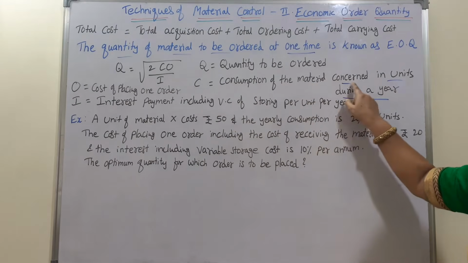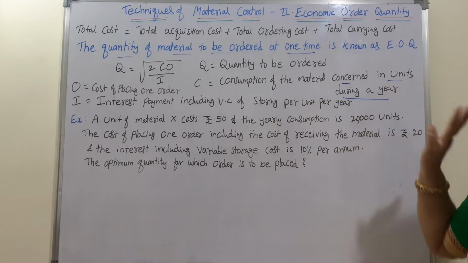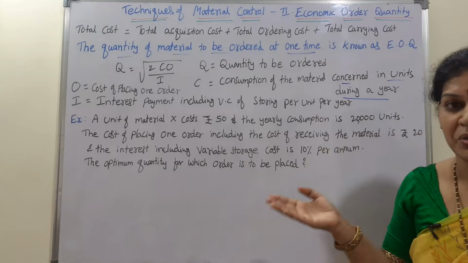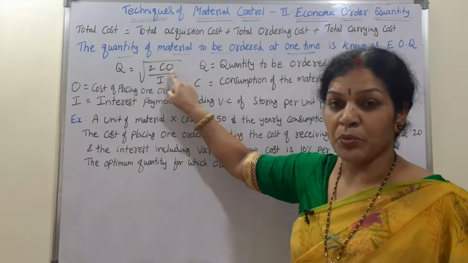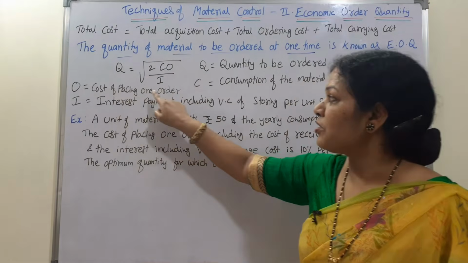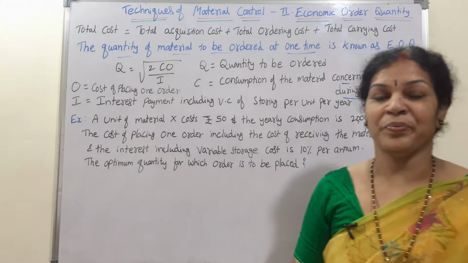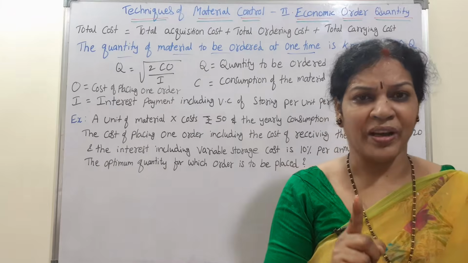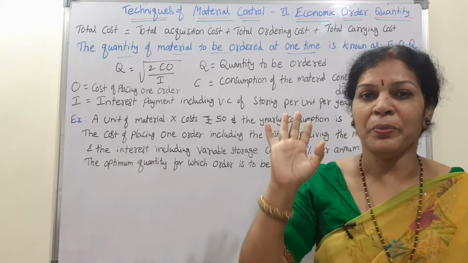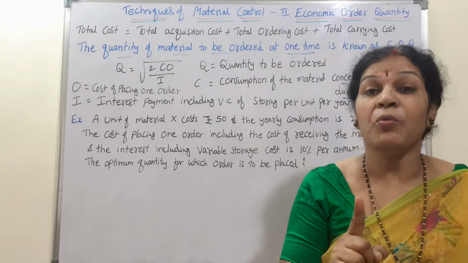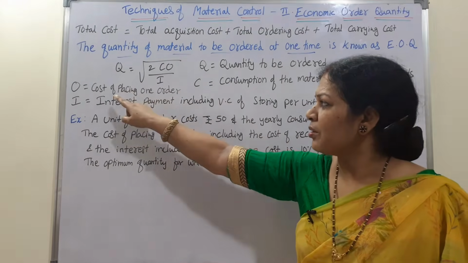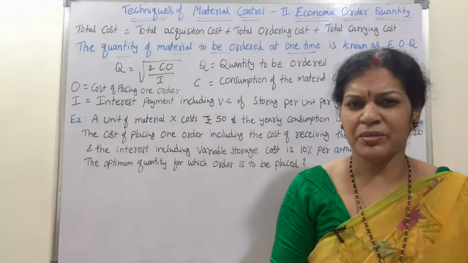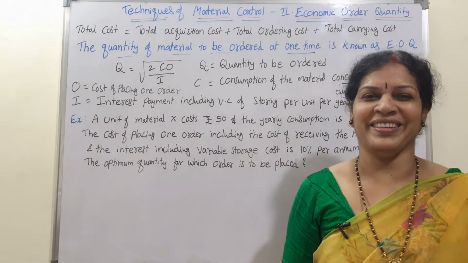Consumption of the material concerned in units during a year. 50,000 I want to use. That is C. In the same way, next O. C is over, right? Next O. O means cost of placing one order. If I want to order one, what would be the cost of that one order I wanted to place? That is order cost, you can say. The cost of placing one order. In simple words, order cost.